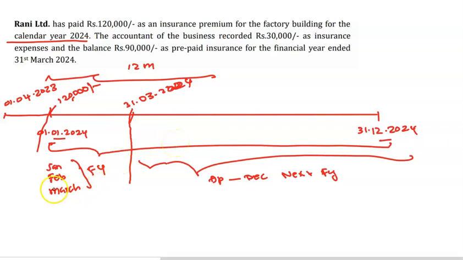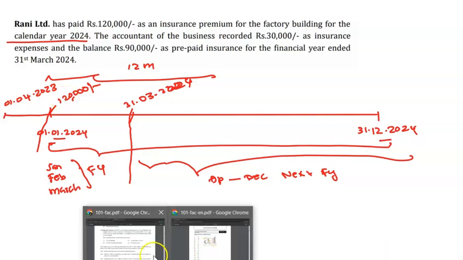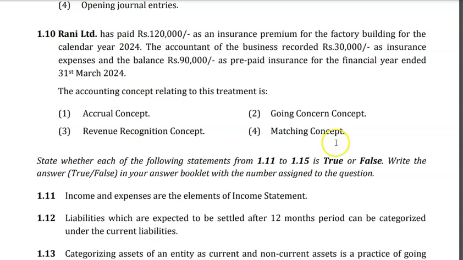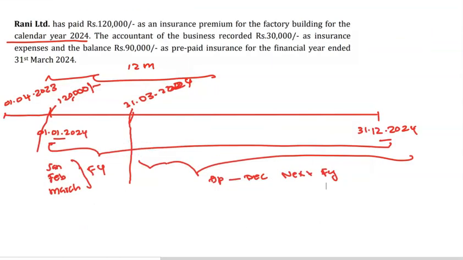So you are in the current financial year. What is the question they are asking? Let me take out the question. They are asking, what is the accounting concept? They are saying that the accountant of the business recorded 30,000 as insurance expense, definitely, because they are in this current year for 3 months.